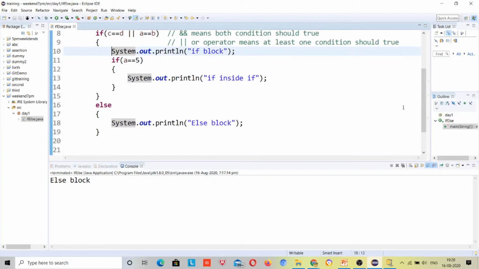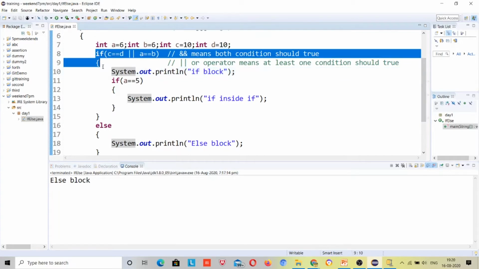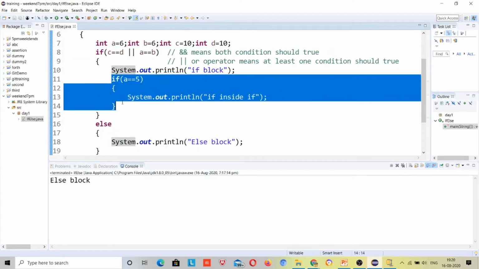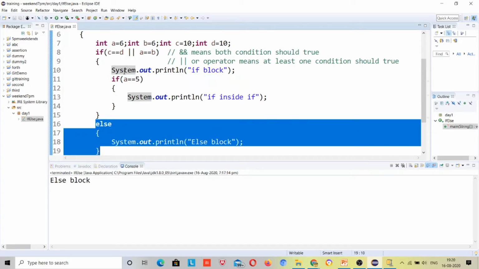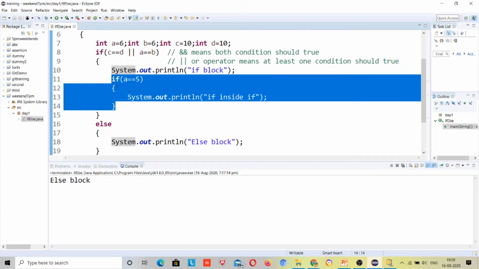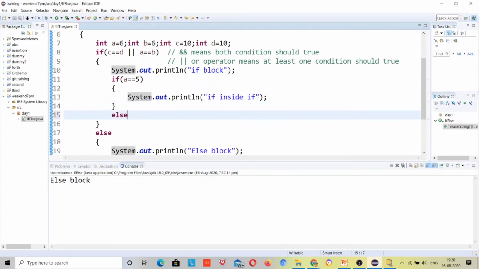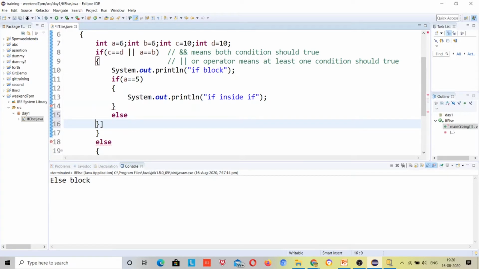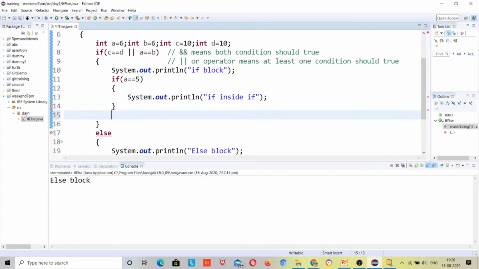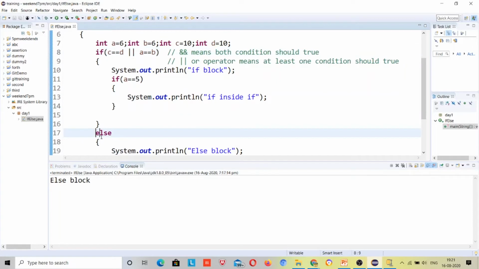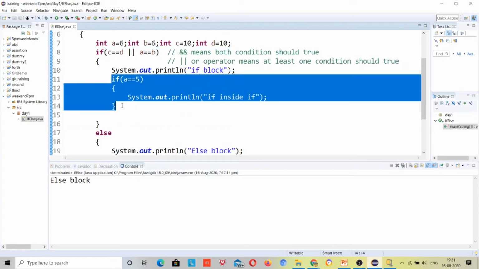No, but this was part of this if, right? So this else is part of this if, not this if. So this if is not related to this else block. This is the inner if. So if this condition is not fine, that doesn't mean that this else block will execute. If we had an else block here, then that would print, but we don't have an else block over here. So the immediate else block of this if will not be executed for the inner if condition.